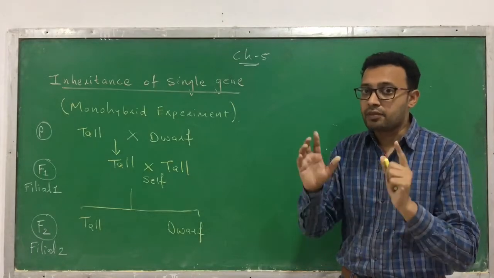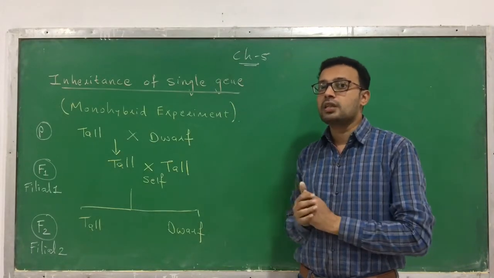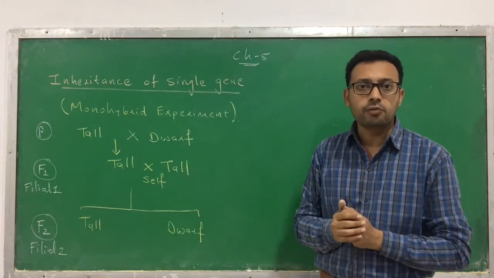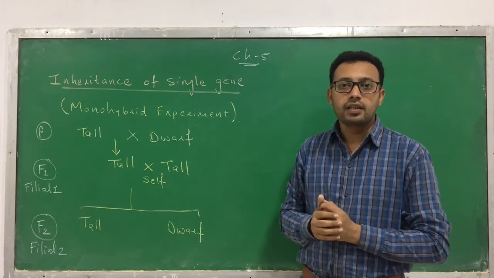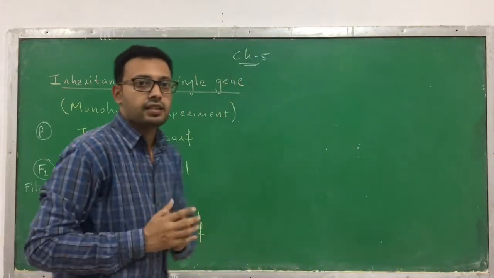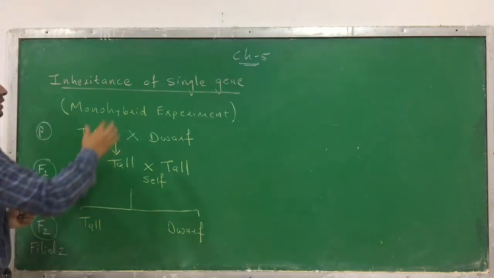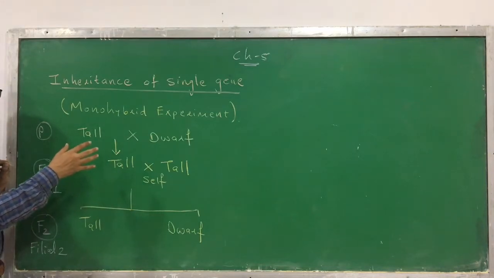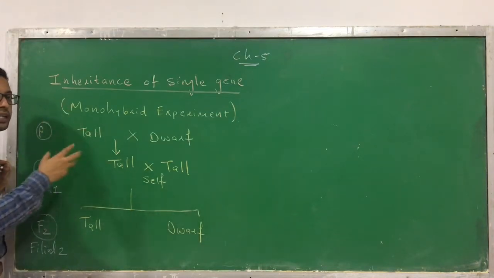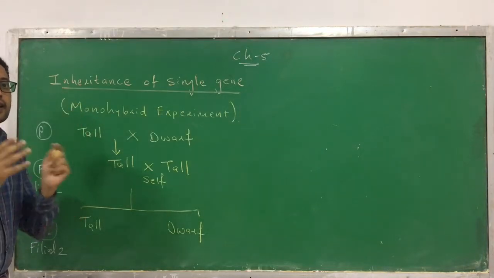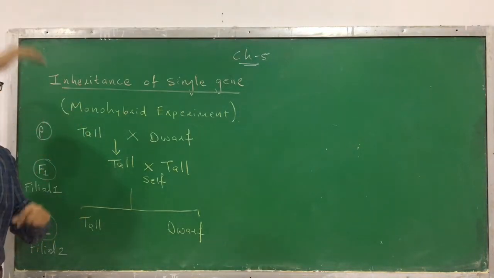Okay, I will repeat what his experiment is and what the observation of his experiment is. Then we will see later why this is happening, and we will try to correlate it. I am just explaining what Mendel has done in the monohybrid experiment, or the inheritance of a single gene. It is a monohybrid experiment, meaning he took one character, mono. Here the character is plant height, or shoot height, or stem height.